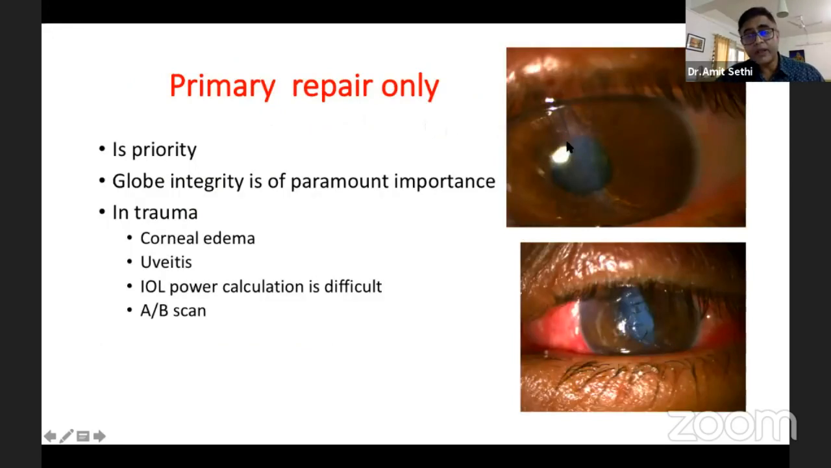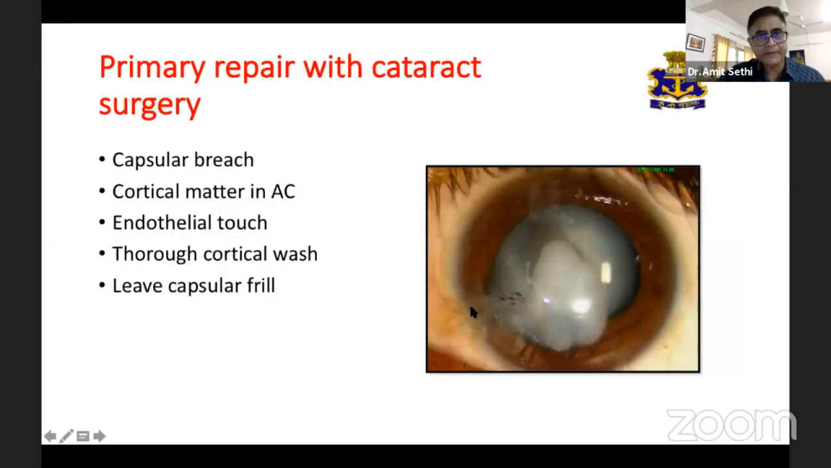Primary repair only when there is a big defect. For example, in this picture, you see a corneal laceration from 12 o'clock to 5 o'clock. And in this case, it was of paramount importance to maintain globe integrity. So first the corneal suturing was done, and afterward, at a later date, once the corneal edema resolved and the uveitis resolved, a cataract surgery was taken up.